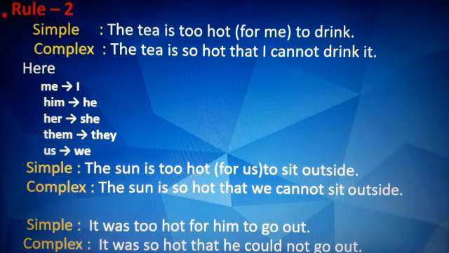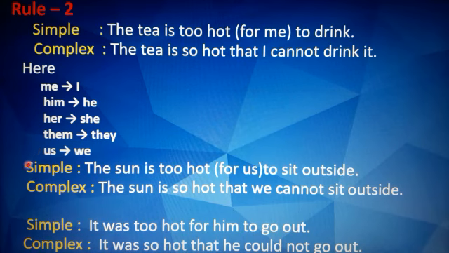So now I'm going to start with rule 2, that if the sentence is "The tea is too hot for me to drink", then in that case this "me", which is a personal pronoun, is going to be changed to "I" when you transform it to a complex sentence. Your answer will be "The tea is so hot that I cannot drink it." Now here "me" is going to change into "I", "him" to "he", "her" to "she", "them" to "they", and "us" to "we". So I have given you more examples.